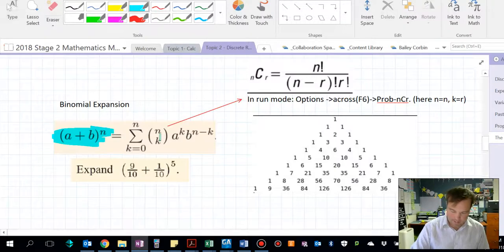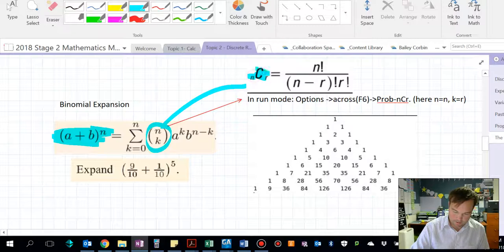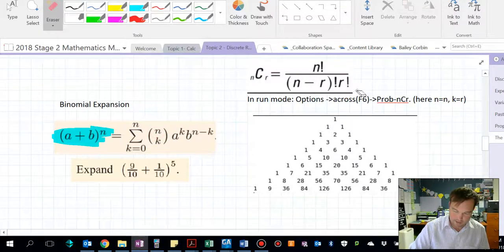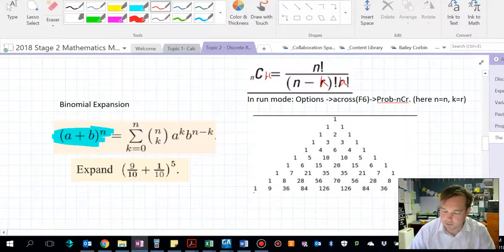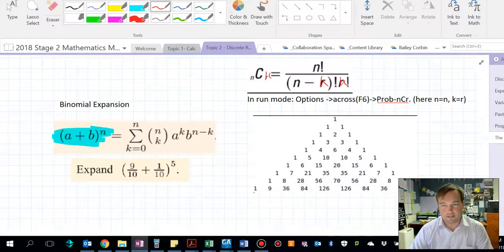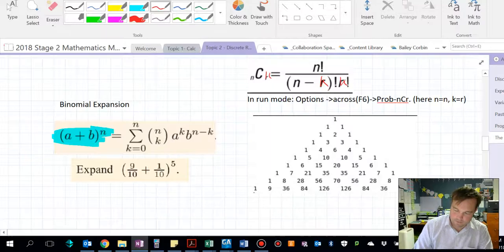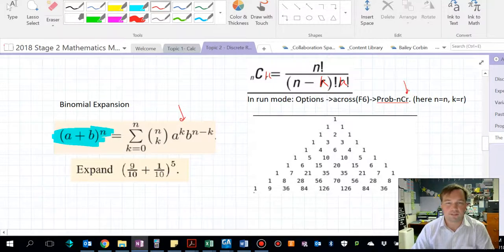Where this here is shorthand for n choose r, or n choose k. Sorry for the mix up. Everywhere you read that should be k, and so should that, and so should that, to make it work. My apologies, I didn't realize that r was k. In the textbook, it talks in terms of k. In your calculator, it talks in terms of r.